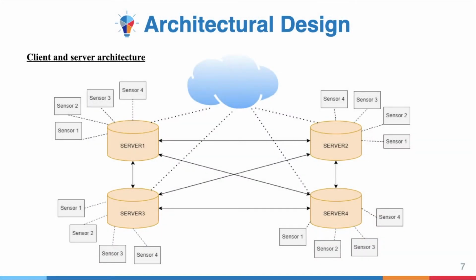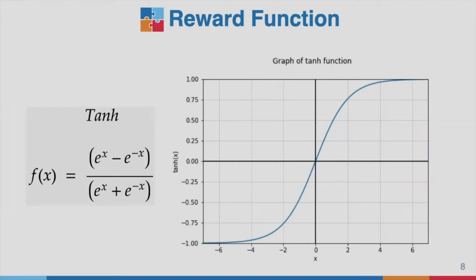The architecture design is like this. Multiple fog networks, termed servers here, are connected to each other in a mesh topology and further extended to the cloud. Every server has IoT devices which send data to the server, and the server then decides how to process the data to get minimum latency.